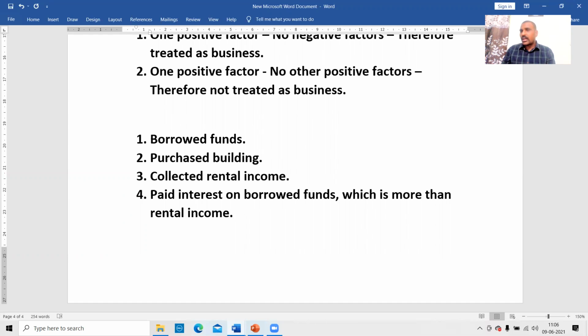Even though your rental income is less, even though our interest expenditure is more, still we have purchased the building. What would be the logic? Obviously the logic would be to sell at a profit. Even though I am getting a revenue loss, I'll get a capital gains profit. That is my objective. I have an intention that I have to sell the property. That is the reason I am compromising on this.